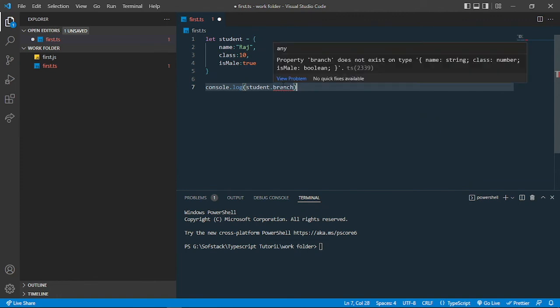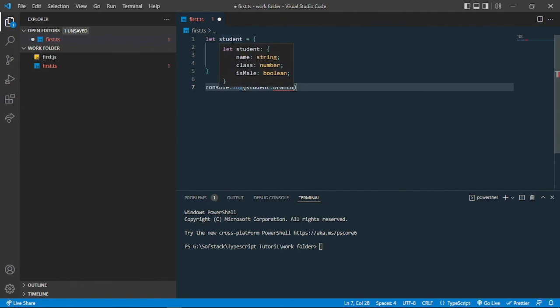You can see that it is telling me that this property doesn't exist on this type of object. Or if I hover over that object and inspect it, you can see that it is telling me name, class, isMale, but it is not telling me the value of the data, but instead the type of the properties which I have defined inside that object. So what is that actually?